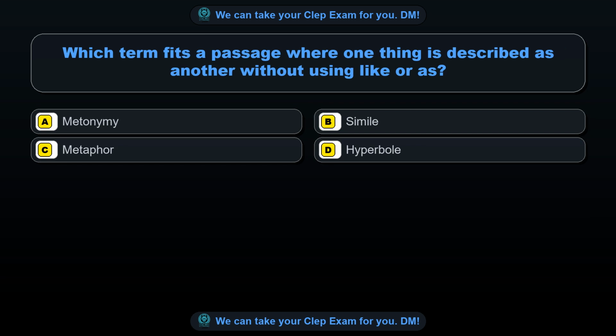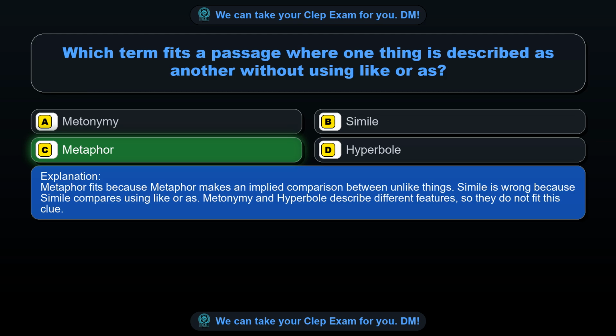Question 40. Which term fits a passage where one thing is described as another without using like or as? Option A. Metonymy. Option B. Simile. Option C. Metaphor. Option D. Hyperbole. The correct answer is option C. Metaphor. Metaphor fits because metaphor makes an implied comparison between unlike things. Simile is wrong because simile compares using like or as. Metonymy and hyperbole describe different features, so they do not fit this clue.